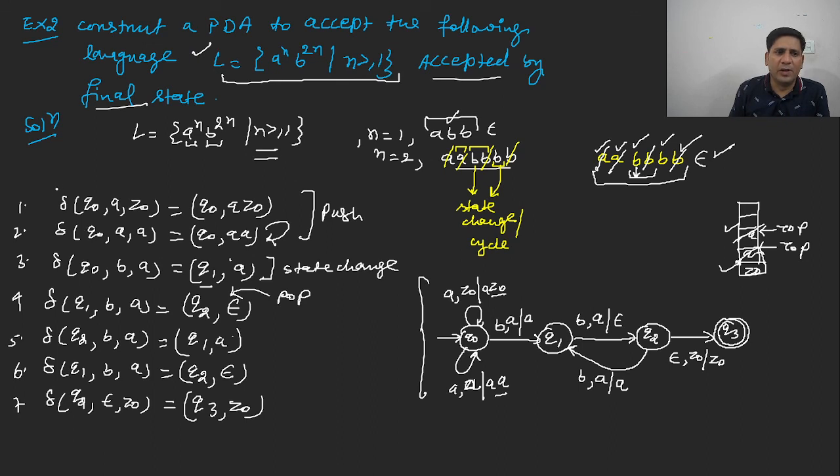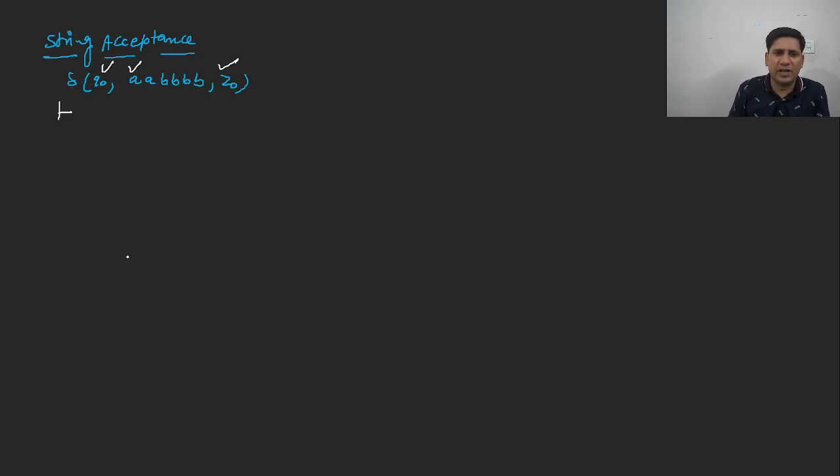So which one will be called? The first transition function will be called: Q naught is the state, A is the input, Z naught is the topmost symbol. And this is corresponding to the push operation. So you will see it over here, say Q naught. The remaining string is A 4 times B, and you will write it as AZ naught.